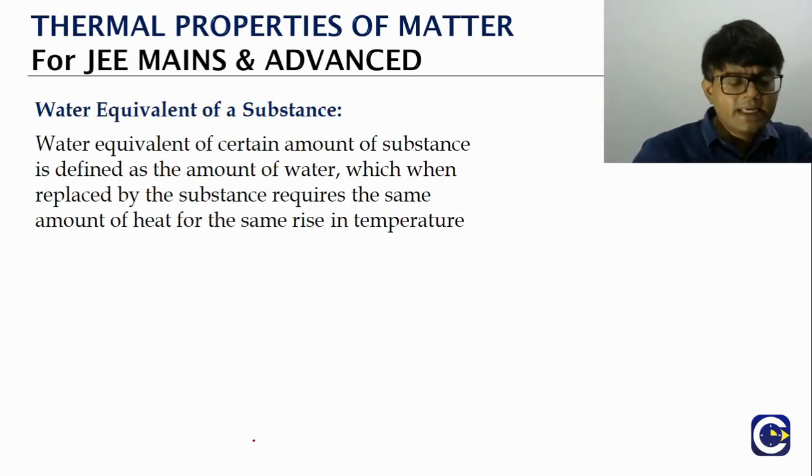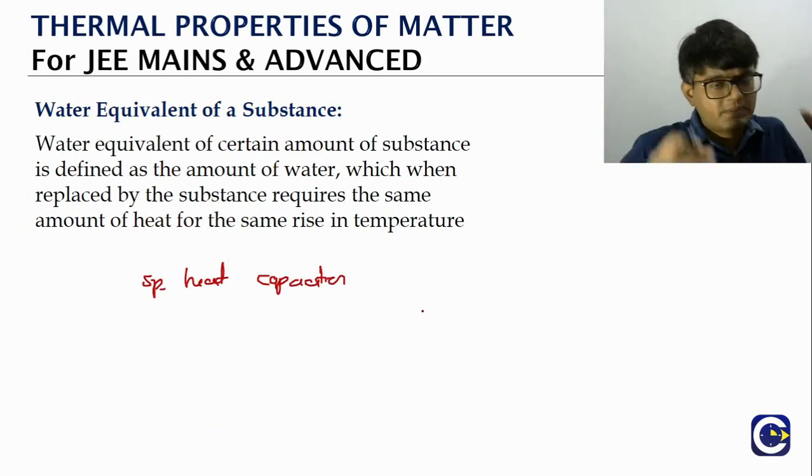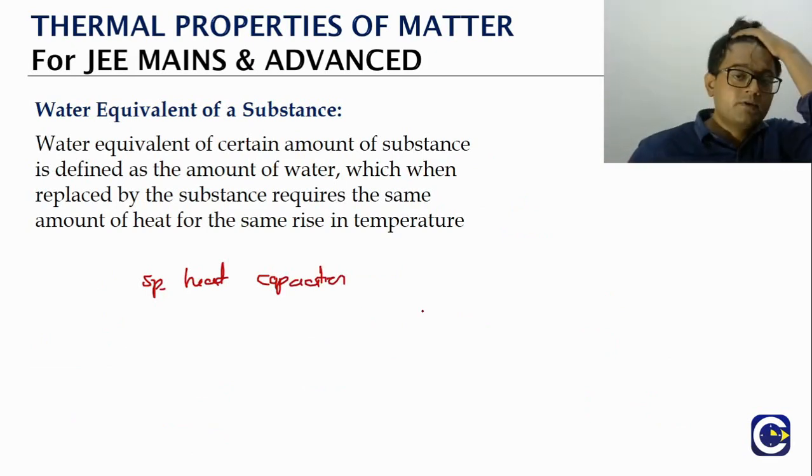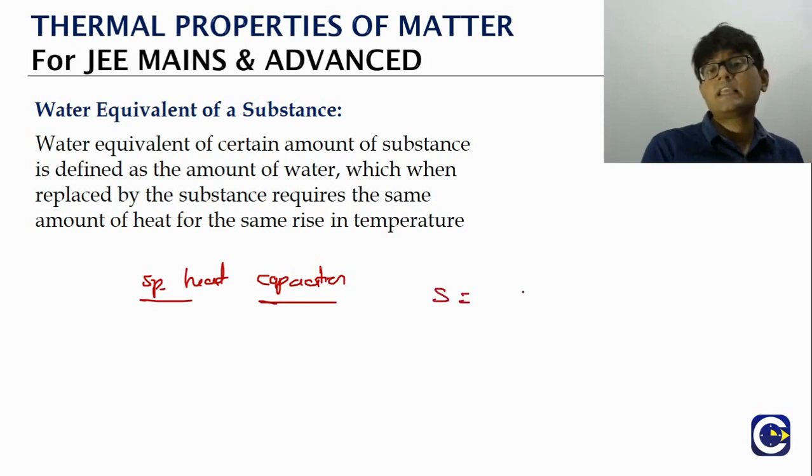If you are looking at different substances, obviously the specific heat capacity values will change. Like I said before, specific heat capacity of iron will be something, specific heat capacity of copper will be something else. Now when studying the heat changes of different objects, we obviously have to know the specific heat capacity of the object.